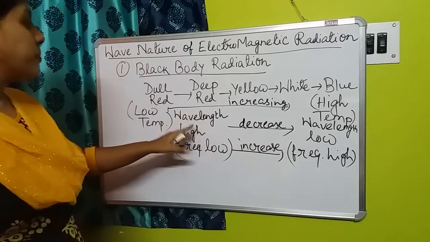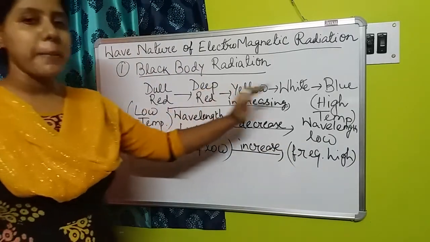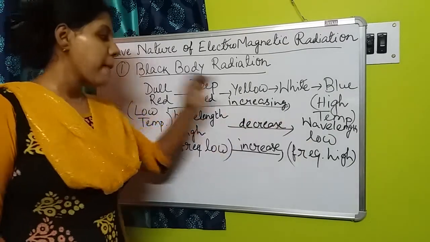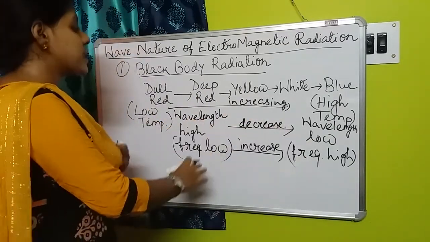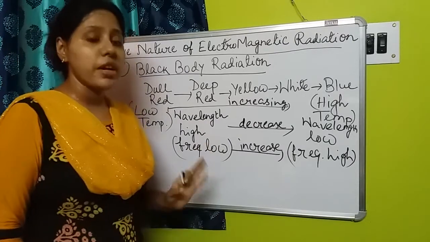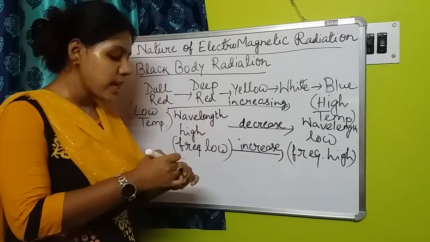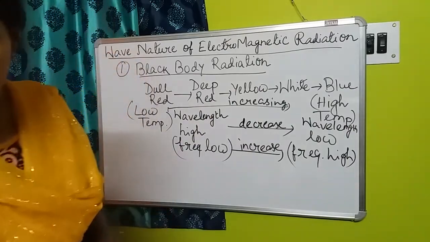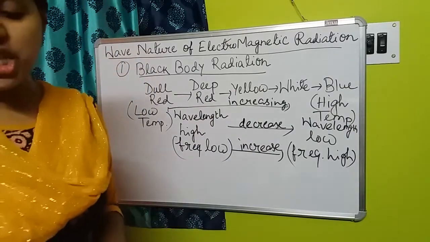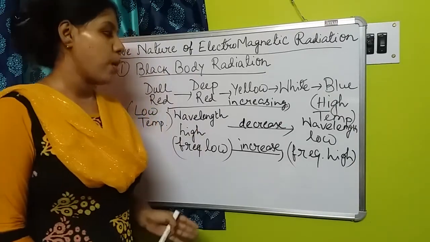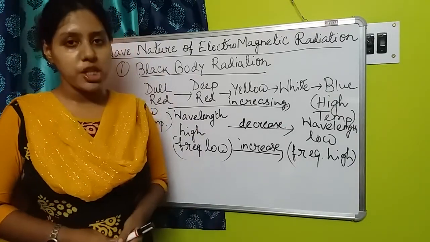So as we are increasing the temperature, the wavelength will decrease, but the frequency of the radiation will increase. And that's why we can observe different types of color changes when we are heating the object.